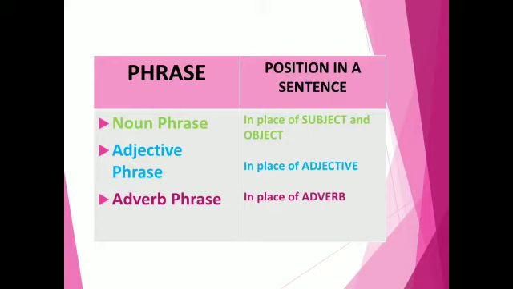If the phrase is in the place of subject and object, then it must be a noun phrase. If the phrase is in the place of adjective, then it must be adjective phrase. If the phrase is in the place of adverb, then it must be adverb phrase.